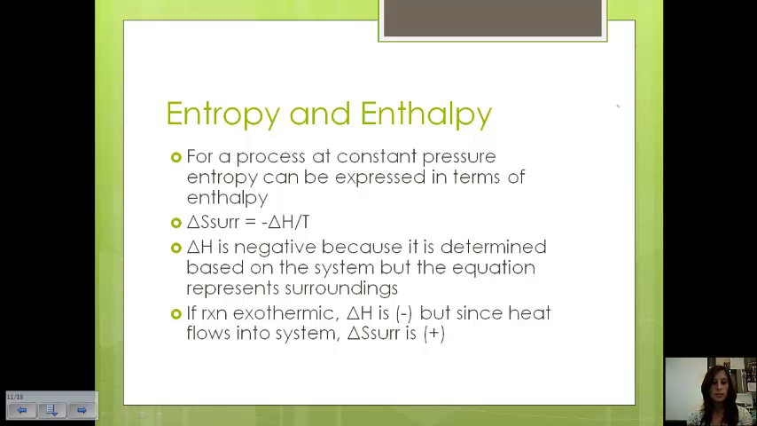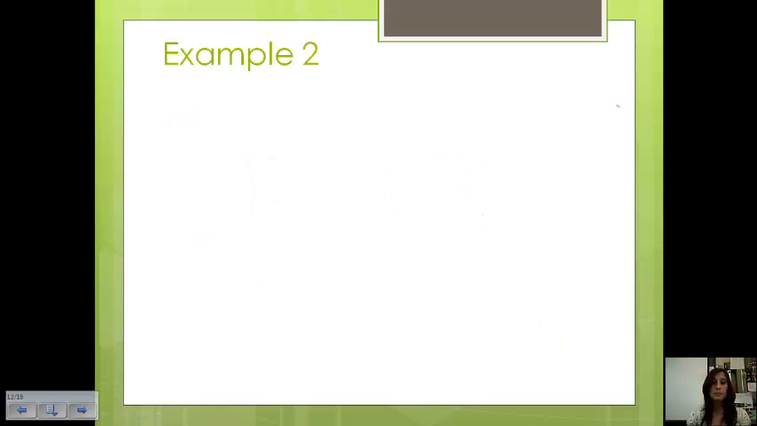Oh, this should say surroundings, not system. Hold on, let's back up. This is surroundings. Okay, if the reaction is exothermic, delta H is negative. We know that because in terms of the system, it's leaving. But since heat flows into the surroundings, and we're talking about the surroundings, we need the entropy of the surroundings to be positive. So a negative from the enthalpy times the negative in the reaction gives us that positive, which is why the equation is negative delta H over T.